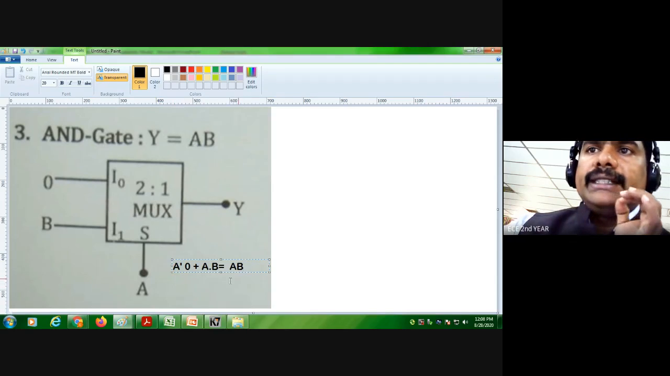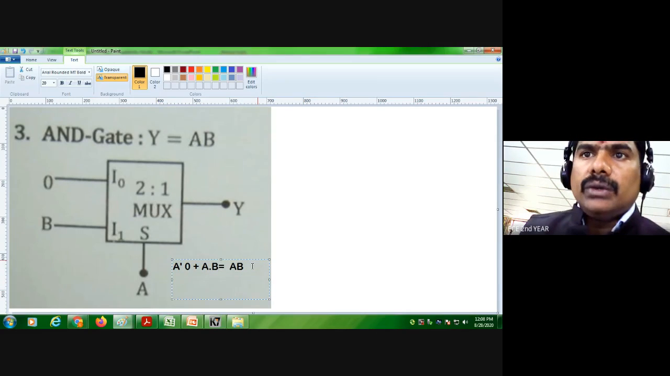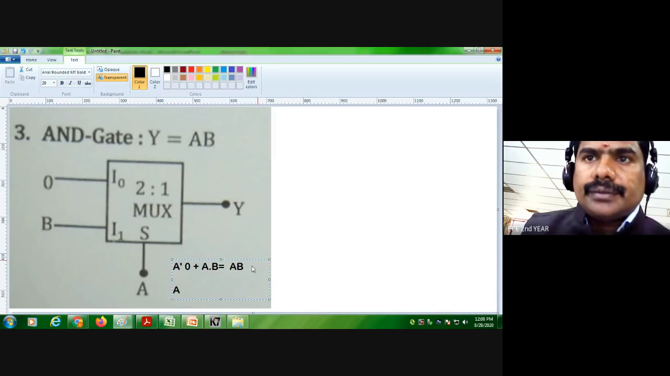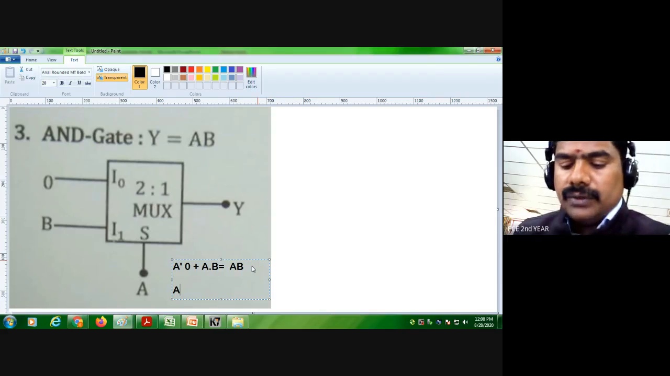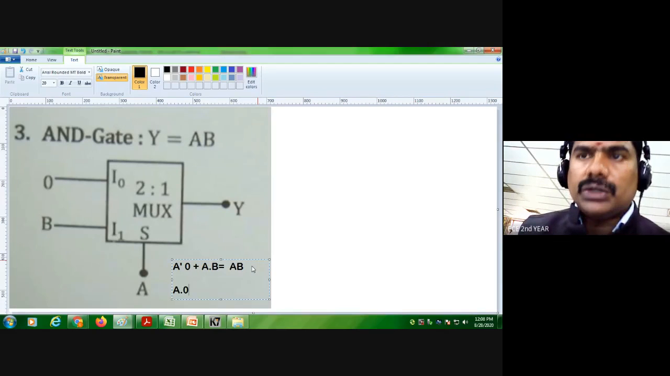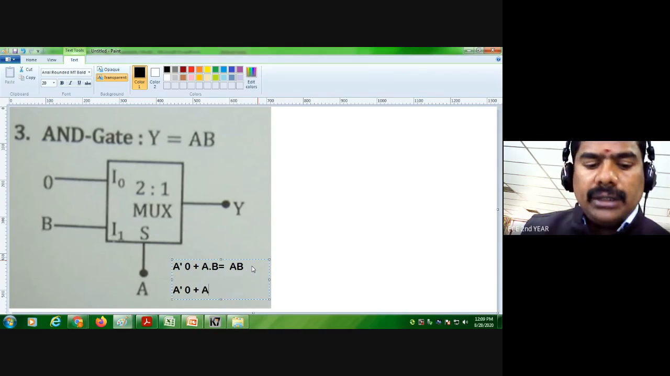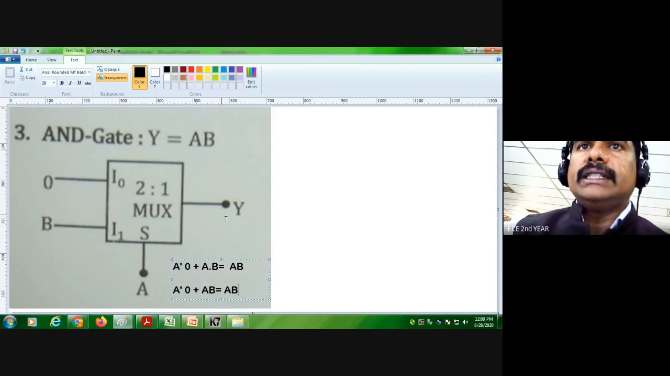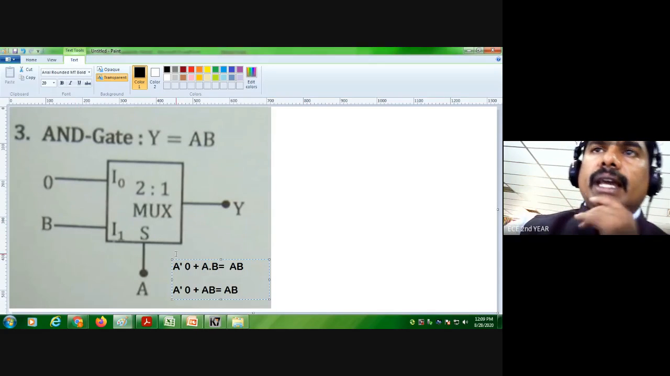Why I write this equation: you know the equation already, I told you. A dash into the first input plus A into the second input. A equal to 0 means the first term becomes 0, so we write AB. So this multiplexer can be used as an AND gate.